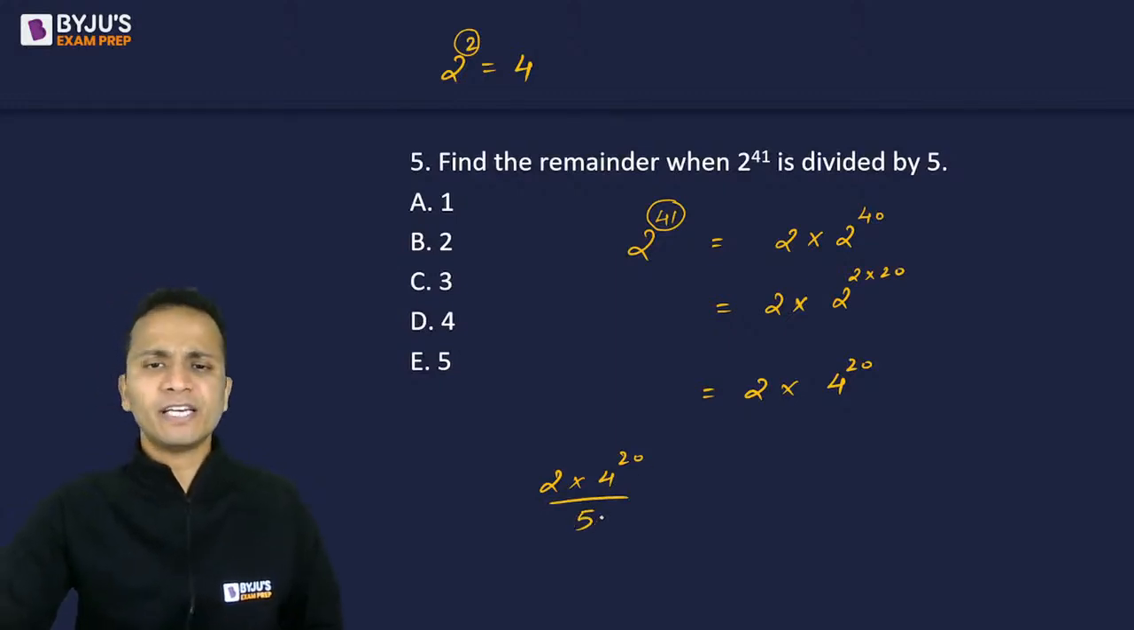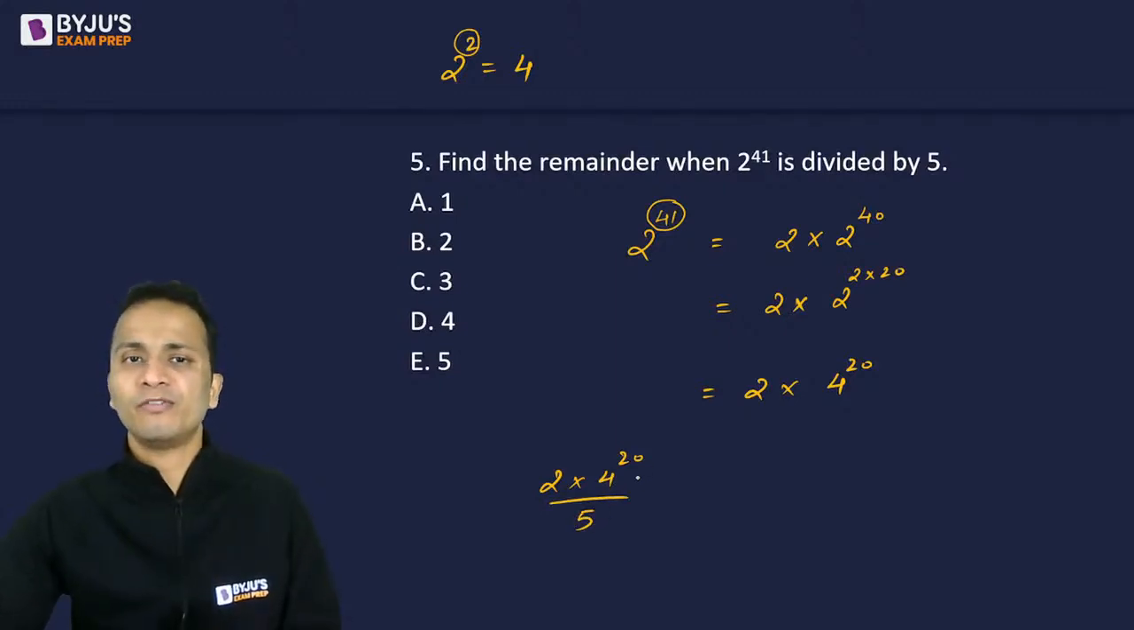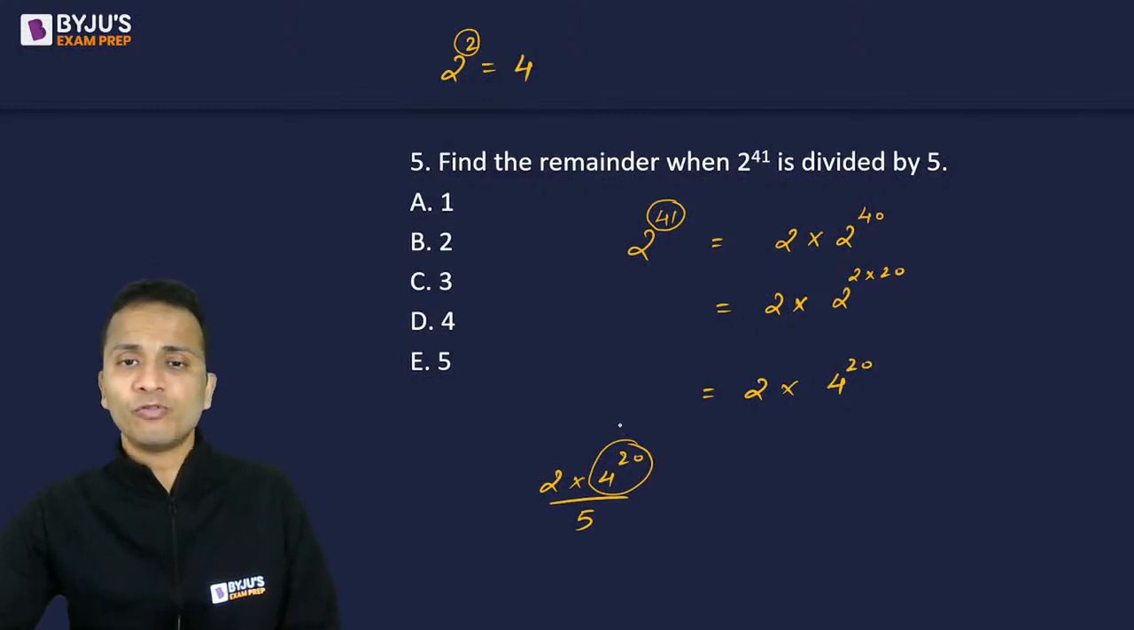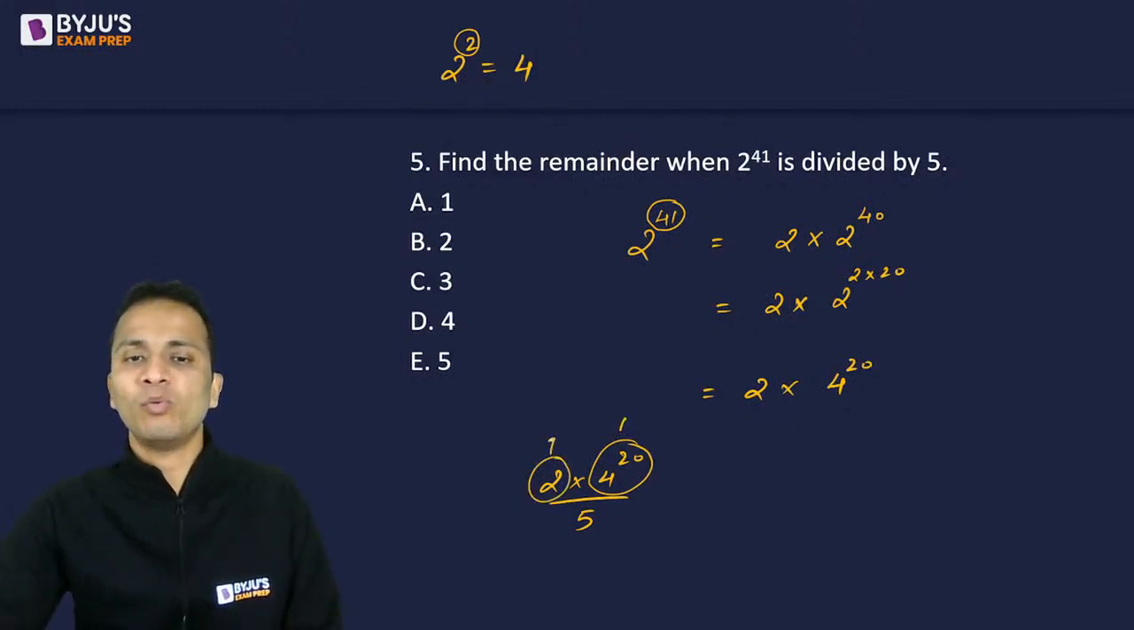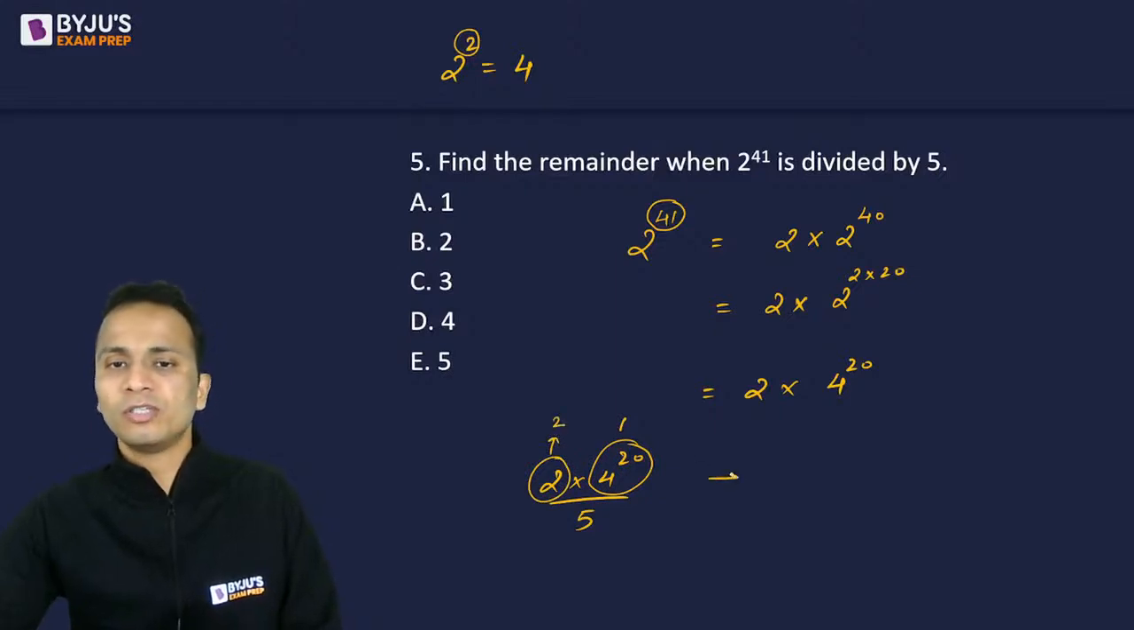4 divided by 5, what will the remainder be? -1. 4 when divided by 5, remainder will be -1, but the power is 20. Power is an even number. So from here, the remainder will be +1. And finally from here, the remainder will be 2. So the final remainder of this will be 2 multiplied by 1, that is equal to 2.